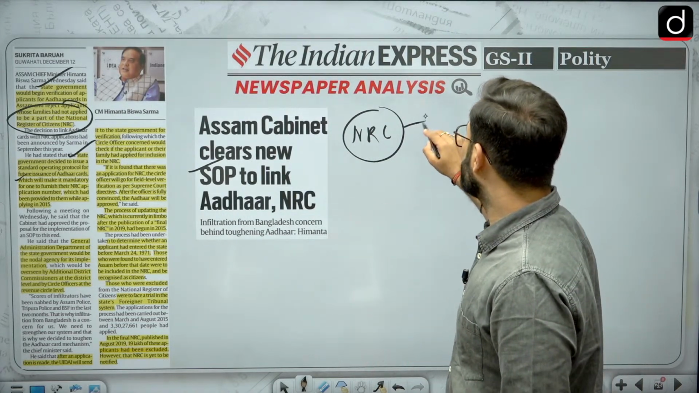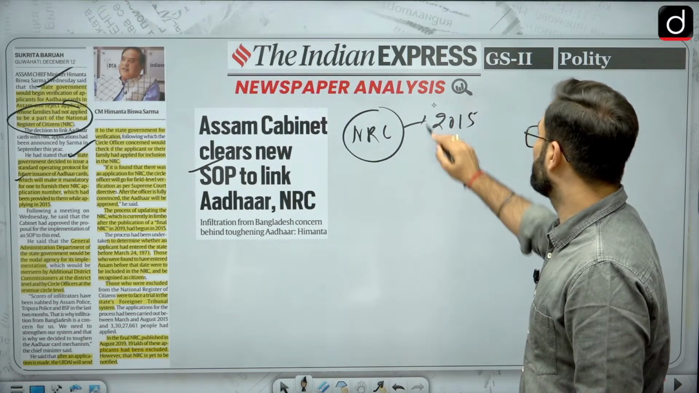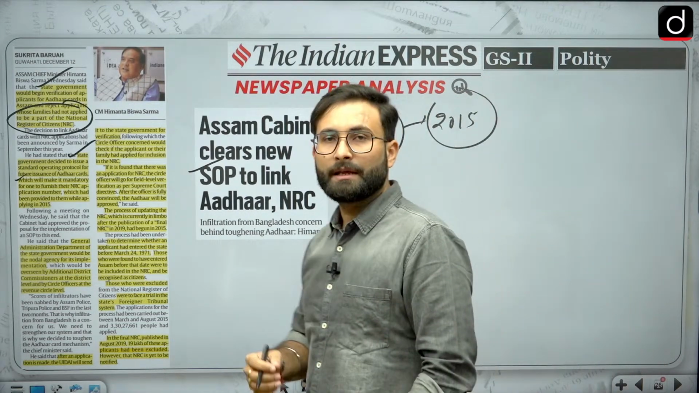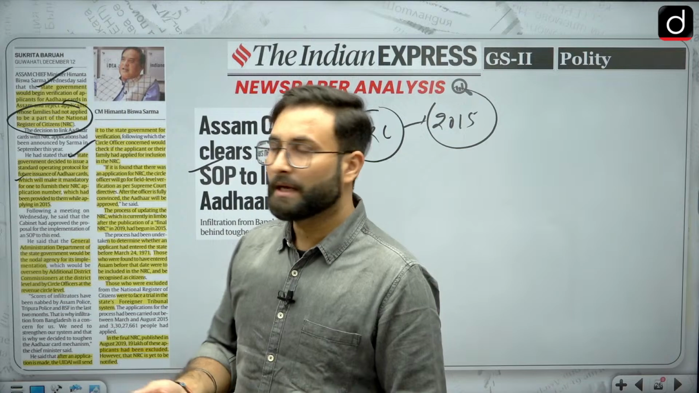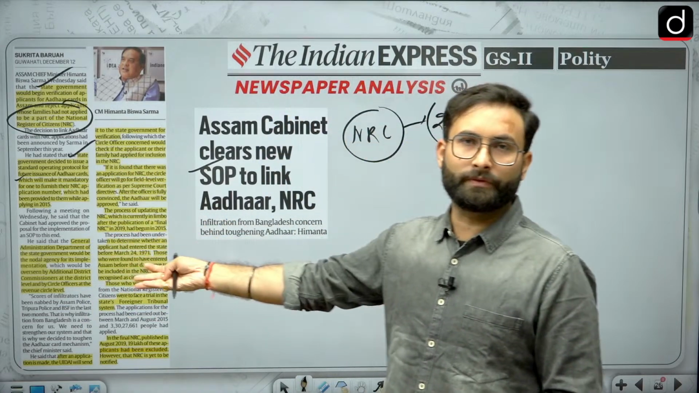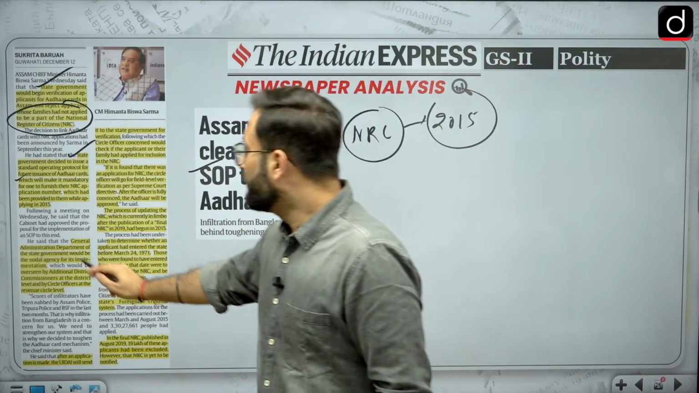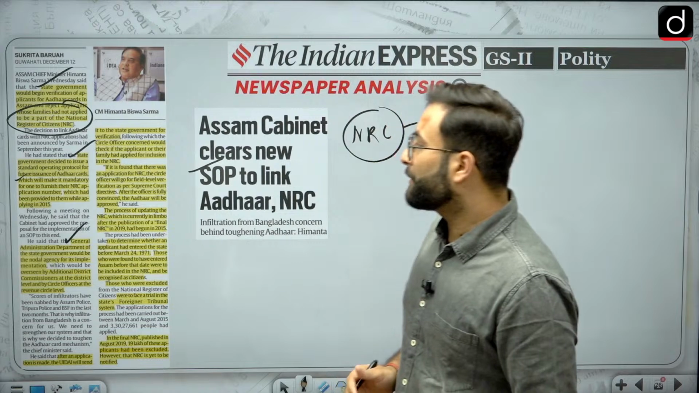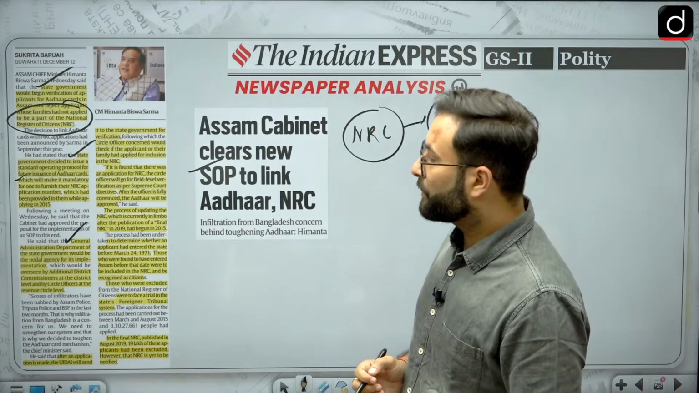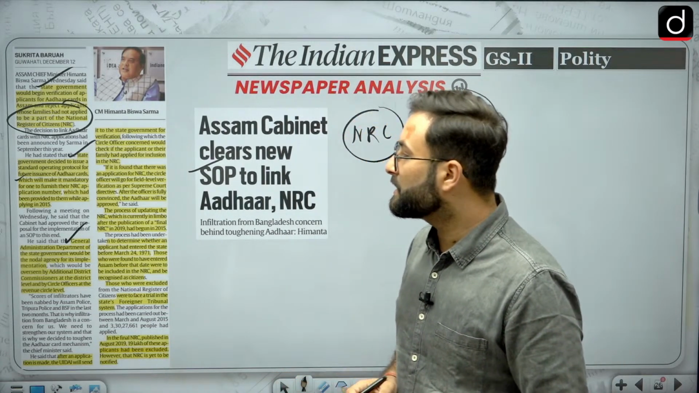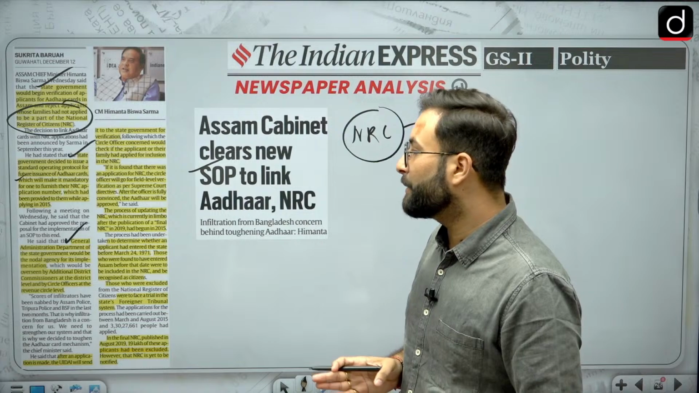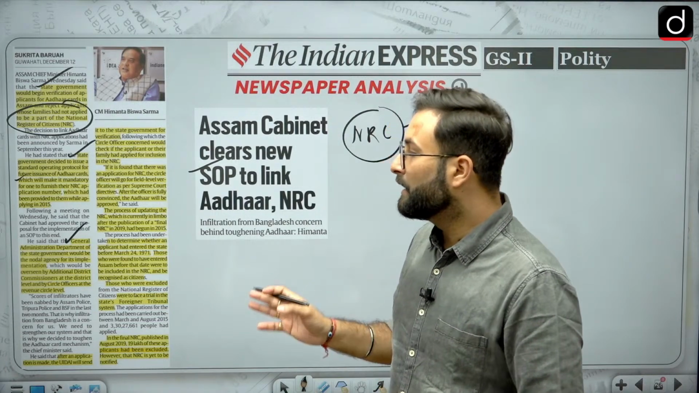So NRC in Assam was with respect to 2015. They have been given an application number that you have to produce while you are applying for the Aadhaar card. The General Administration Department of the state government would be the nodal agency for the implementation, overseen by the additional district commissioners at the district level and by the circle officer at the revenue circle level.